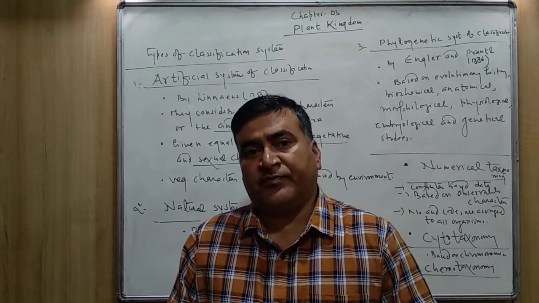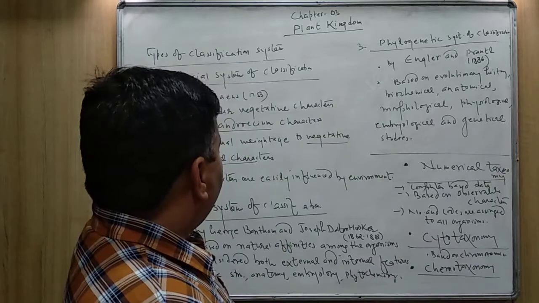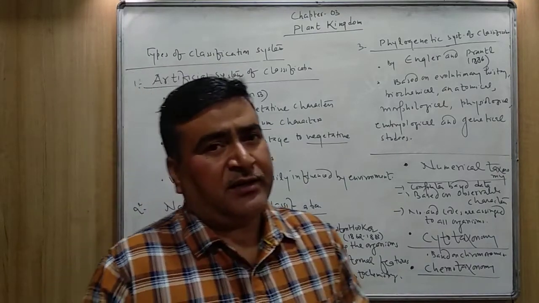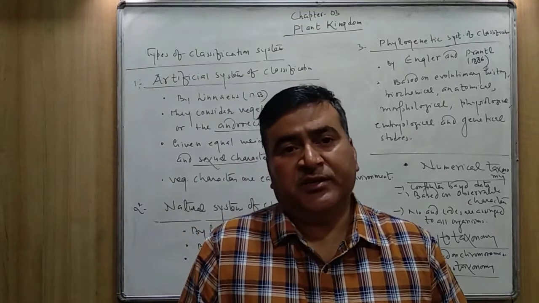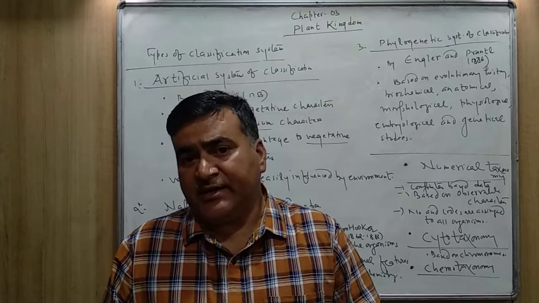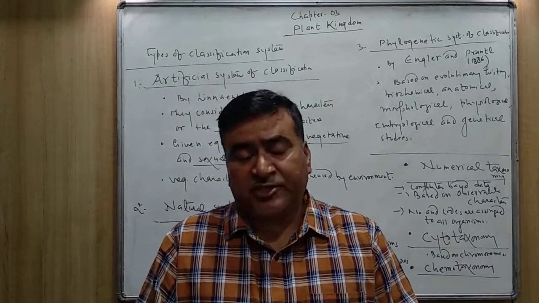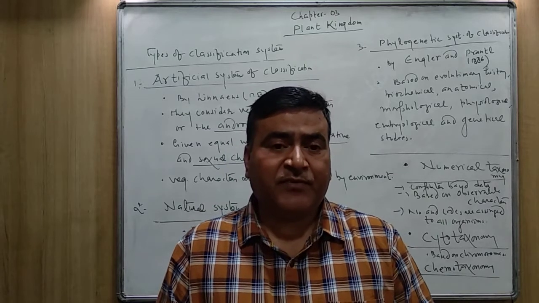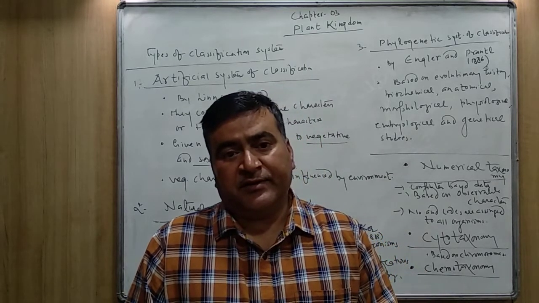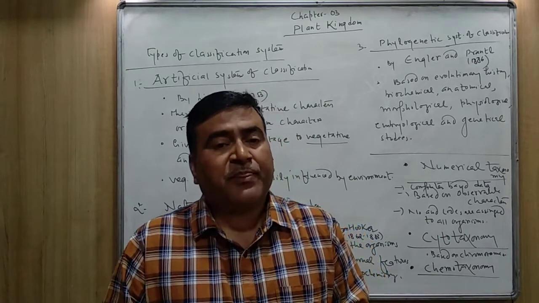But as you know, the vegetative characters, the morphological characters, can be changed in adverse climatic conditions. These observable characters are not fixed, they are not permanent, and these characters may be changed from time to time.